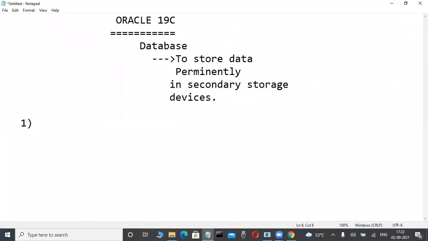SQL is a language. Not only SQL language, nowadays another language also we are learning. Through that language also we are operating data in an Oracle database. What is that one? Another language is there, not MySQL: PLSQL, procedural language extension for SQL. Okay, fine. Slowly observe it here. Some terminology: PLSQL, procedural language extension for SQL.